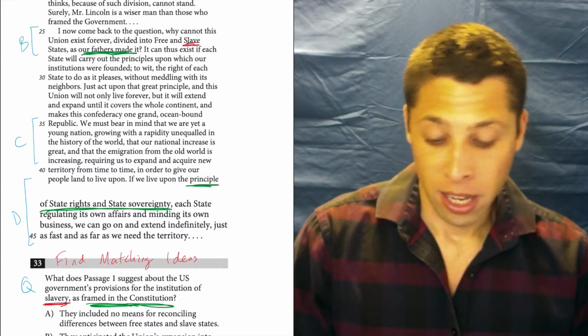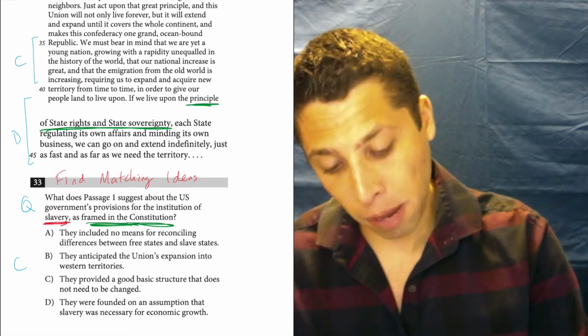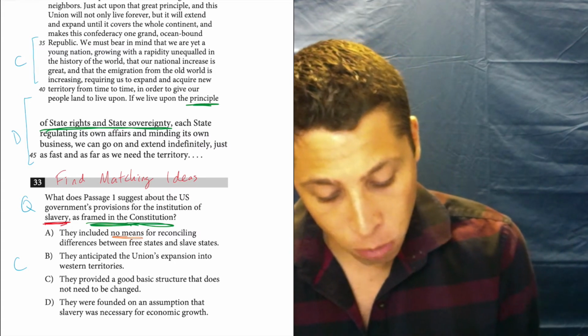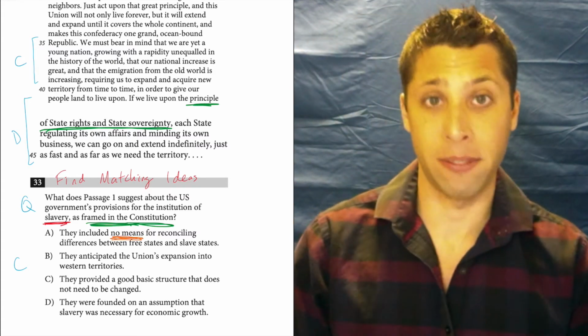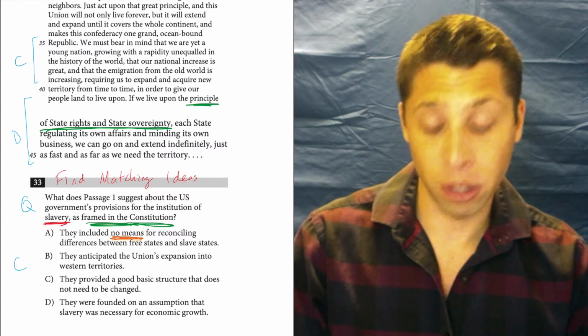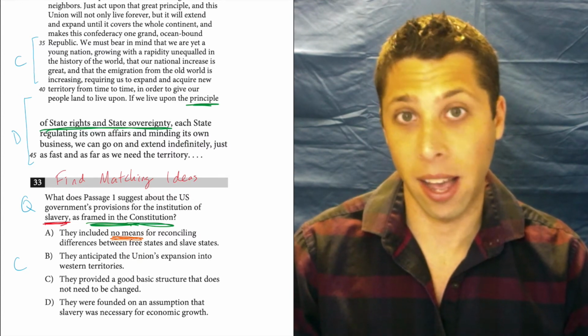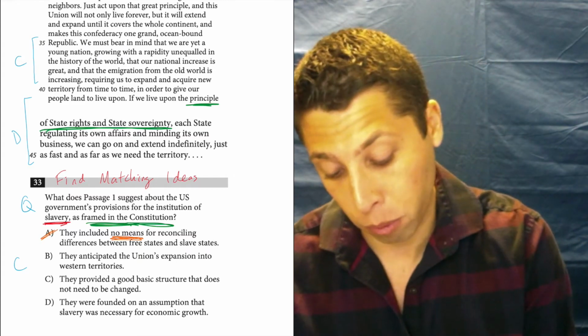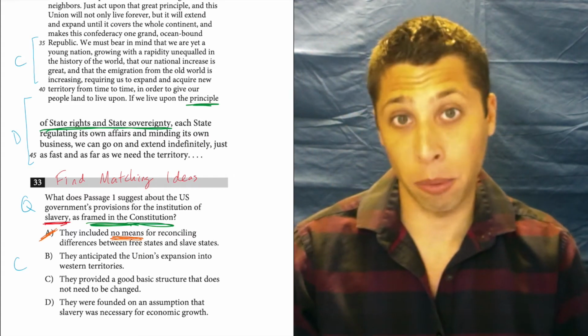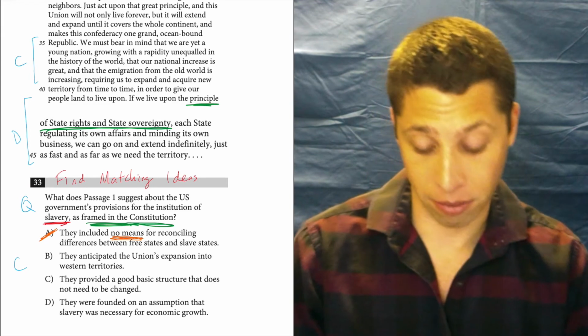So, okay, the other problem for me is just that phrase, no means, is super strong. I need evidence of that. That literally means zero. There's zero way for reconciling the difference between free and slave states. That's a strong claim that I don't have support for. So this is wrong for a couple reasons. It does not match with that line reference.